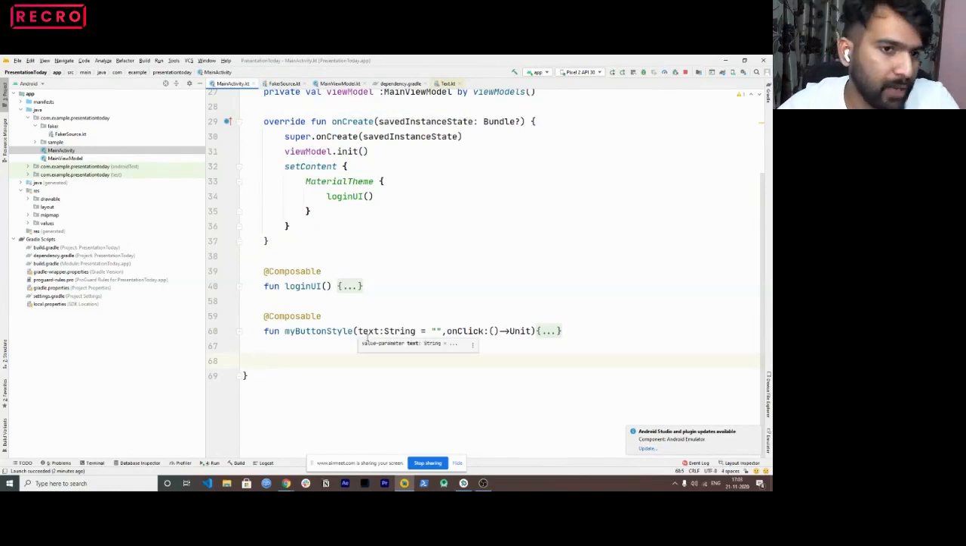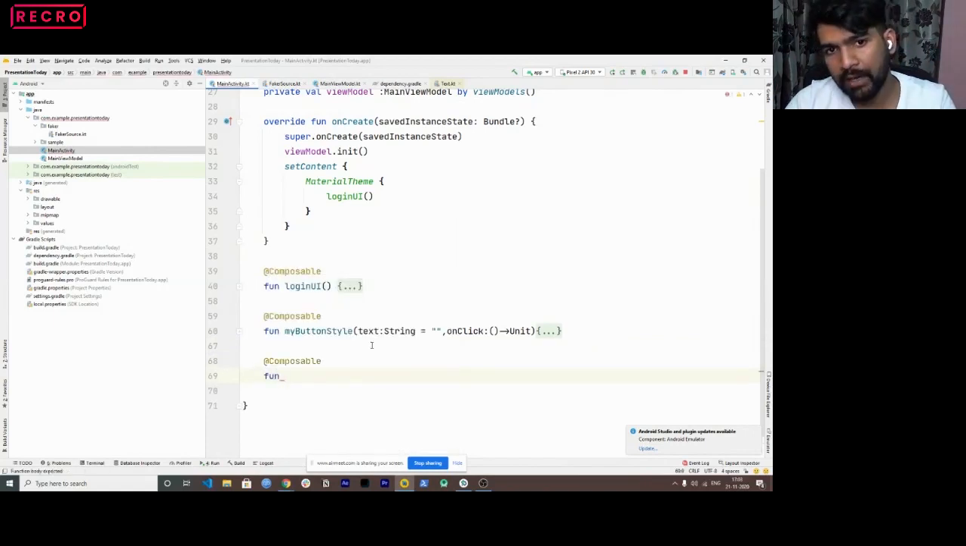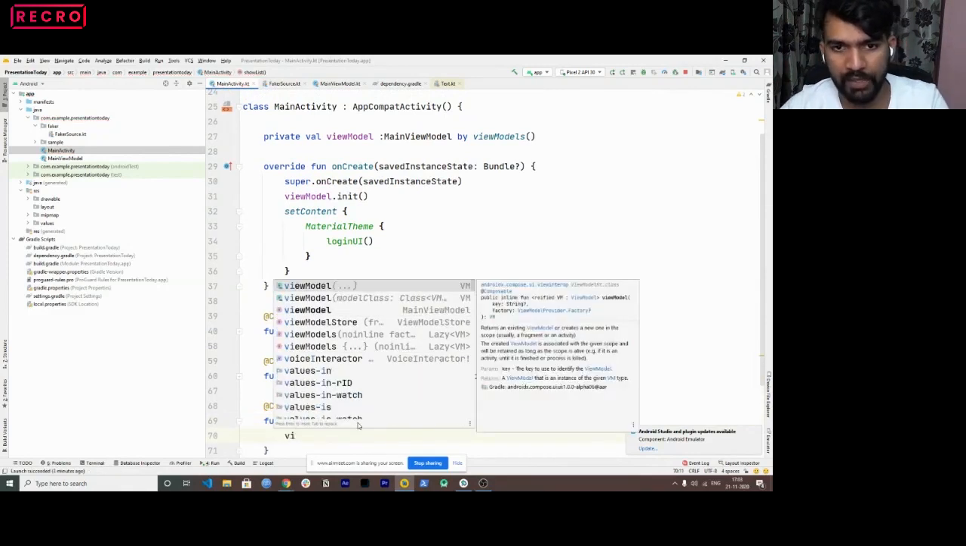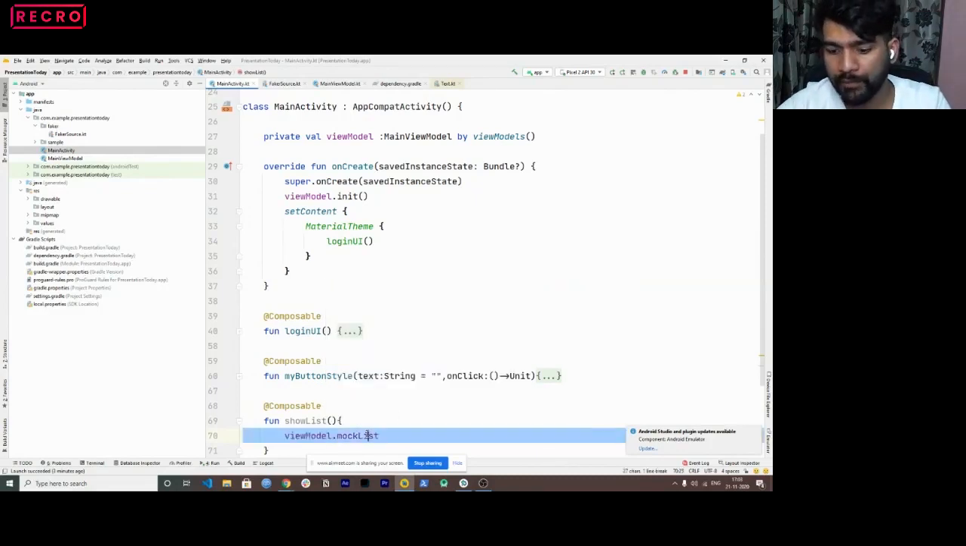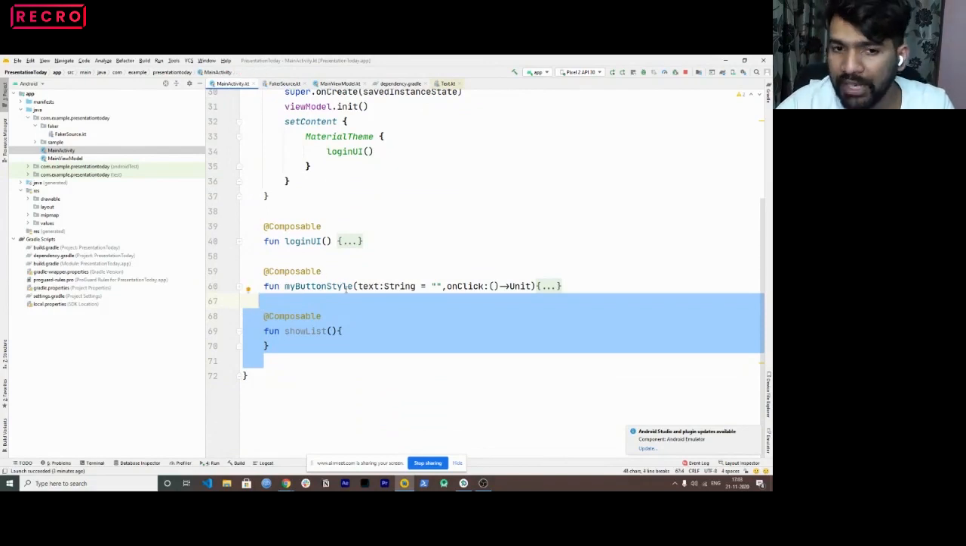Since I have explained what states are, right? I'm going to use that as a concept. So here as well, I'll create a composable and I'll pass a function, let's say show list. Now this will take a view model as a parameter, right? I can directly use this view model here as well, correct? And do mock list, but I don't want to do it. For your purpose, I am adding this to my main activity file.